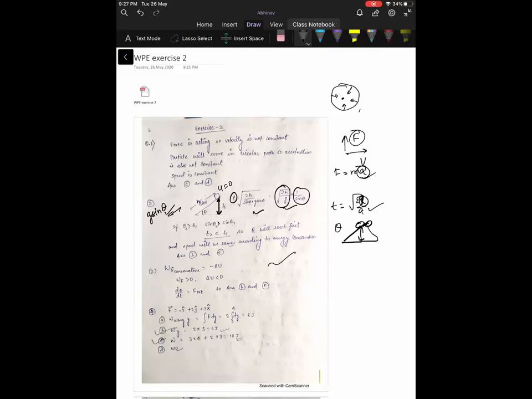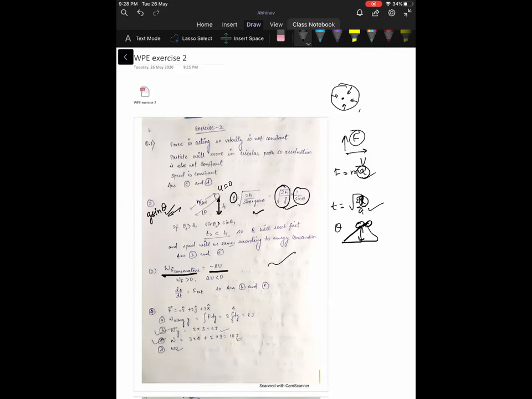Question number 3, choose the correct statement from the following. We know that work done by a conservative force is equal to minus delta U. If work done by a conservative force is positive, then delta U will be negative. Why? Because we know the formula, F conservative is equal to minus delta U. If work done by a conservative force is positive, delta U will be negative to compensate the minus sign, so that the work done by the force is positive.